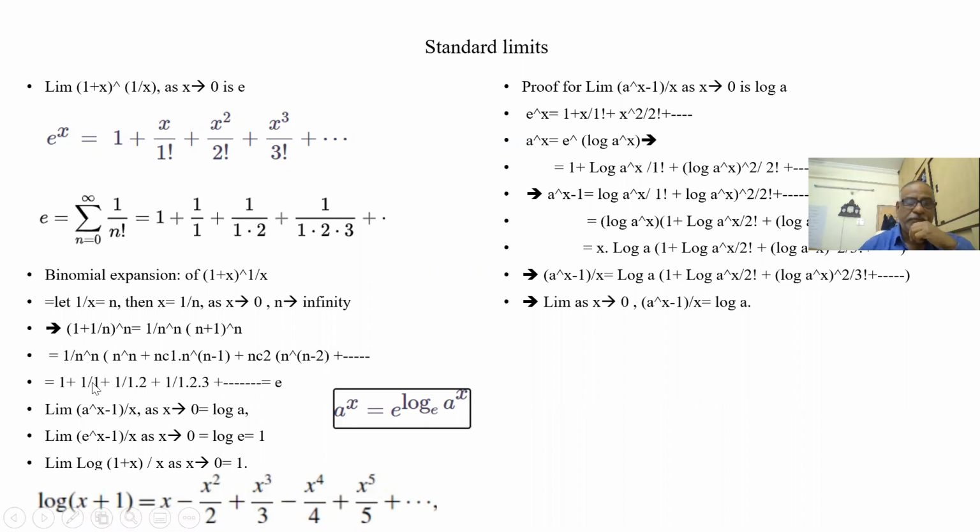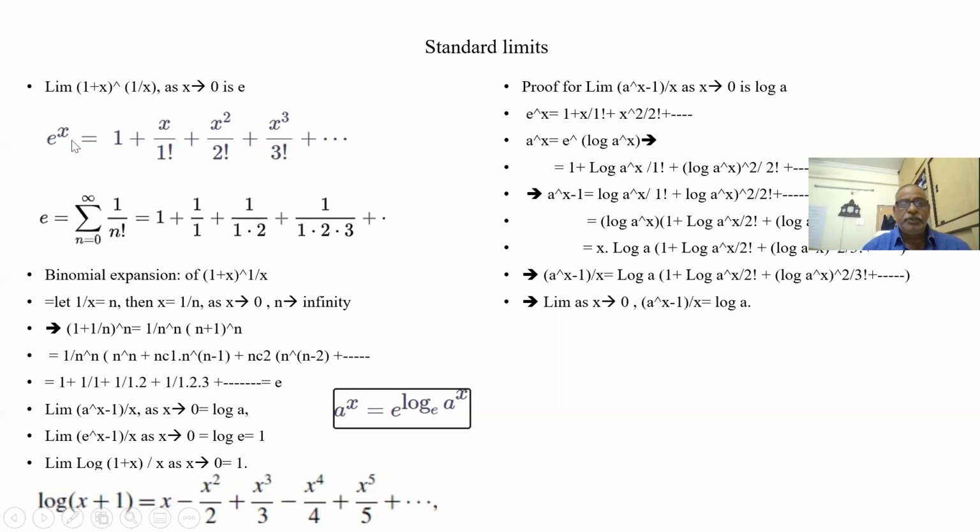This is 1 by 1. This is 1 by 1 is 1 into 2, 1 by 1 into 2 into 3. So this is, when I do the actual binomial expansion of (1 plus x) whole to the power of 1 by x, I am getting terms eliminating x here. There is no x here. All the n are getting cancelled by binomial expansion. So this is nothing but e.